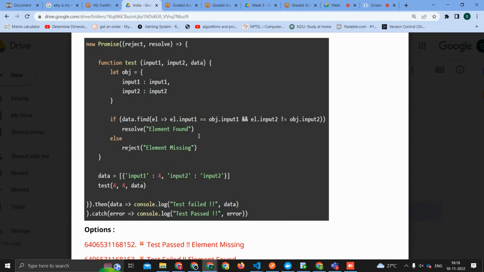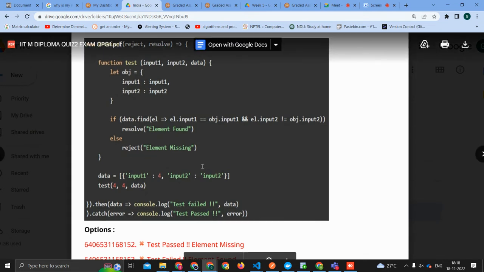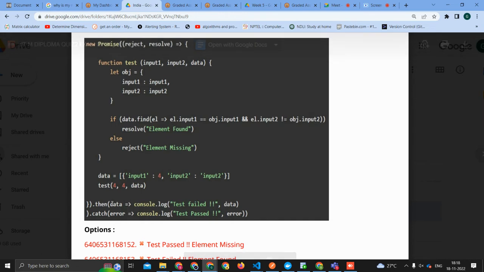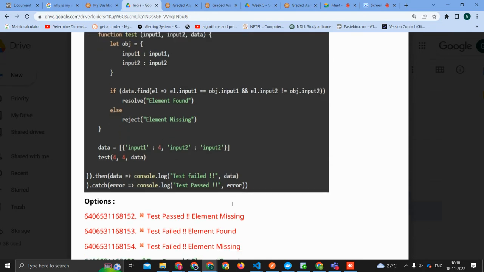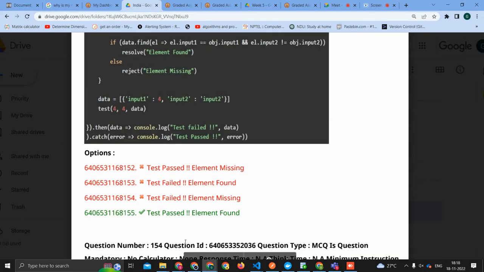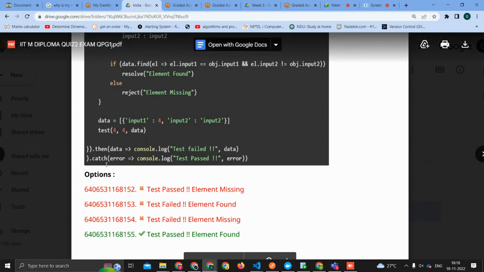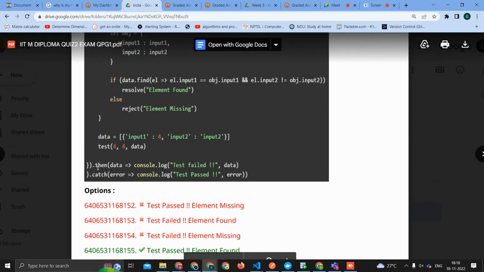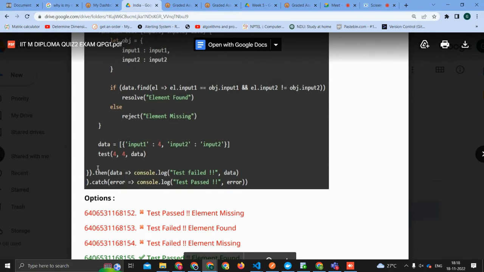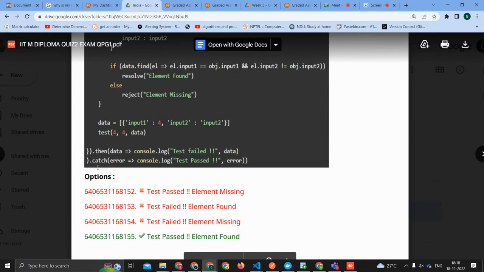So it is element found. It is resolved. Correct. Then element found, it's resolved. So it will be, I think, test failed. Okay. And it is element found. Test failed is not coming; test passed, element found is coming. Which means there is some error. Why is it test passed?